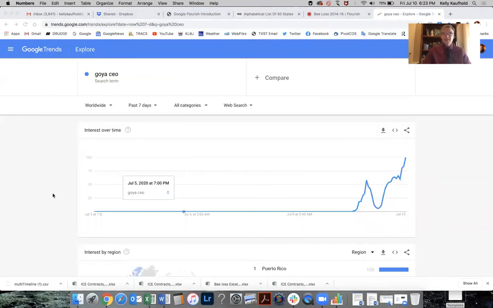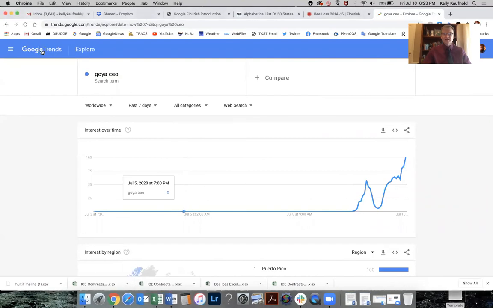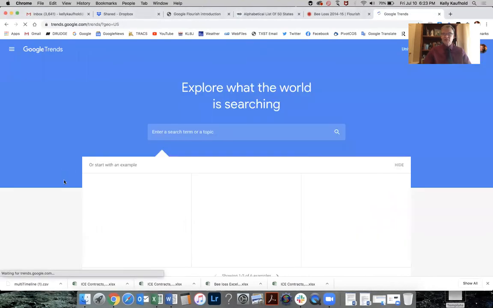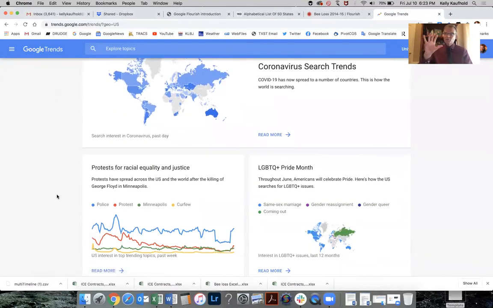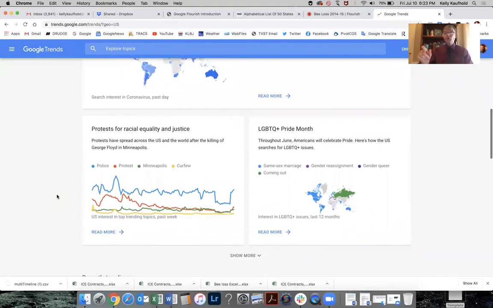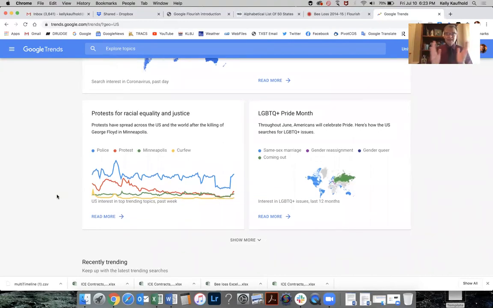So that's just a quick look at Google Trends. It's fun to just go here periodically whenever things are developing, kind of follow them along. But it's a neat, quick, additional little visual tool for your students, an interactive data tool that they can find, customized by time or state or country, and then get embed code or share it on social media, or even download the data set and play with it and flourish if they want to. So it's just a really neat new tool, emerging tool, Google Trends. And again, we provide the data. That's part of the fun part for me. This is all of our search data that we're going back and benefiting from. So why not?